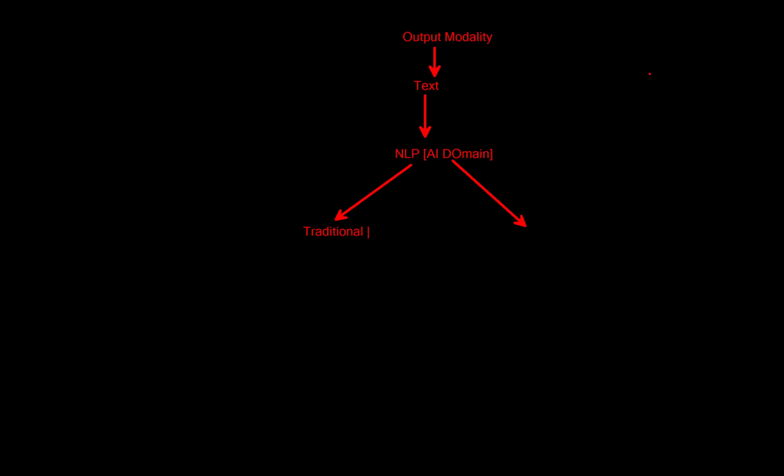So traditional AI architectures are there. And similarly, when we talk about Gen AI architecture, those are mainly transformers.